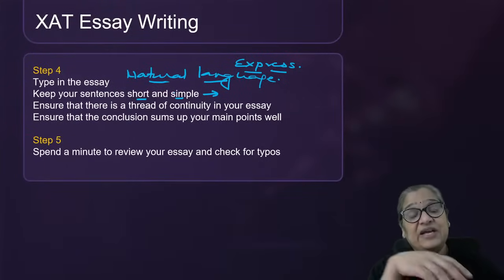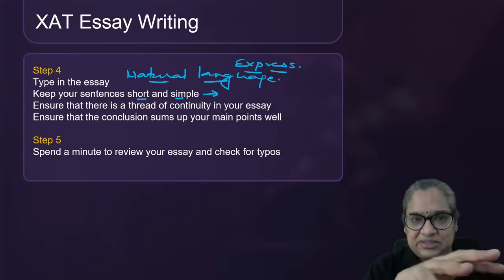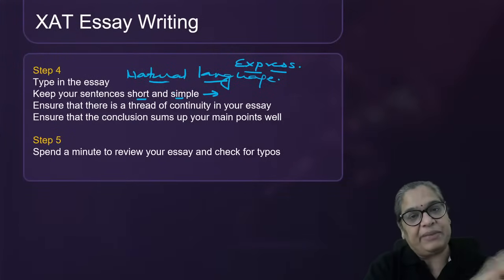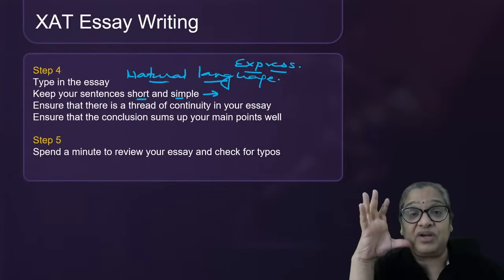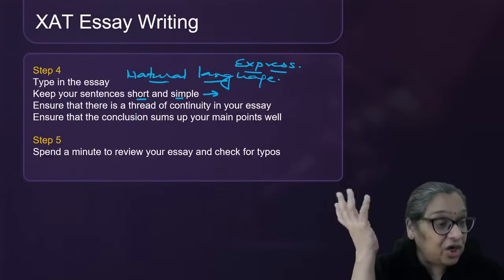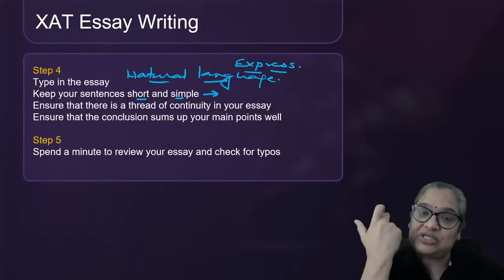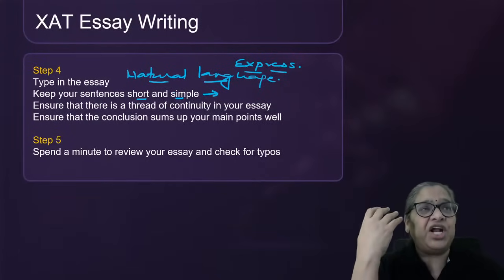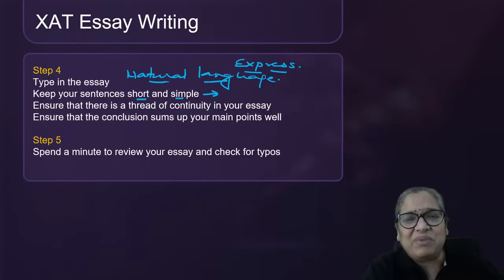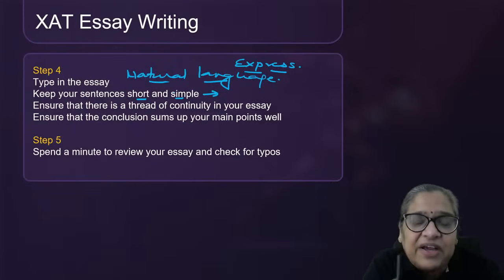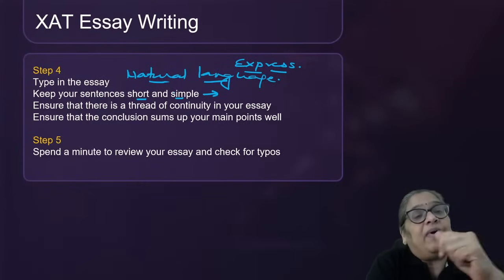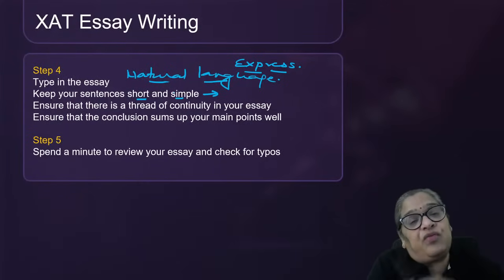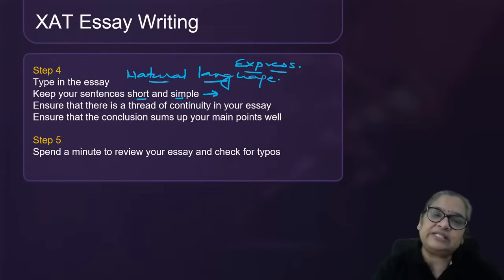Don't philosophize. Earlier, the topics in WAT used to be, this is a bane or a boon, this is good for us or not. Most students came up with a philosophical opening. Analogies, I said you start with comparison. Somebody said, just like we have 5 fingers, India and Pakistan have 5 areas of disagreement. What is the connection between 5 fingers and India and Pakistan relations? Somebody else once wrote, a knife can be used to cut a fruit and also to kill a person. So same way, it depends on how you use it. That is the answer for everything.